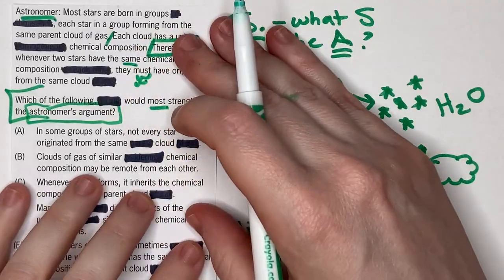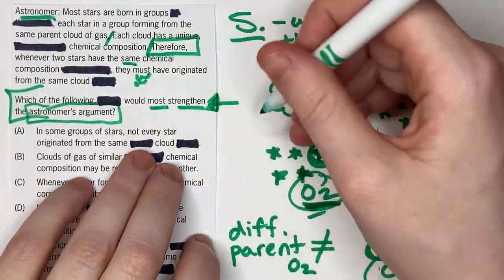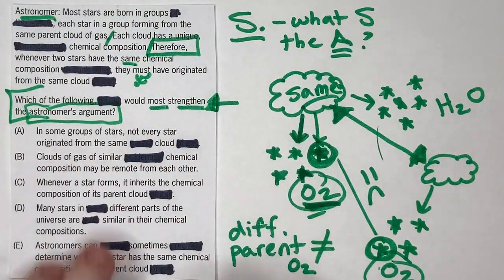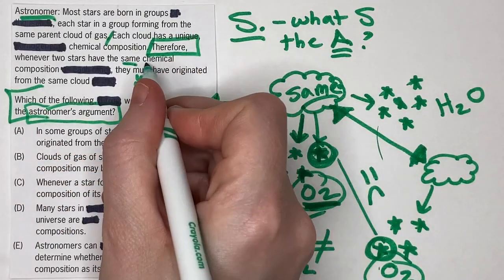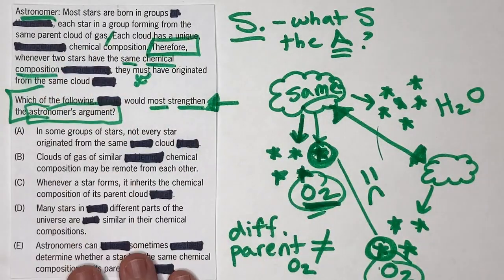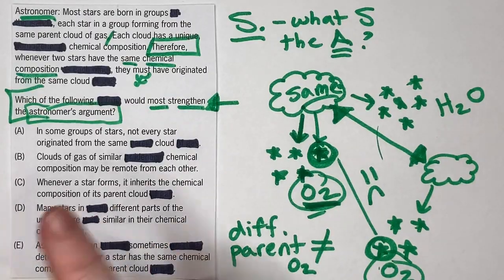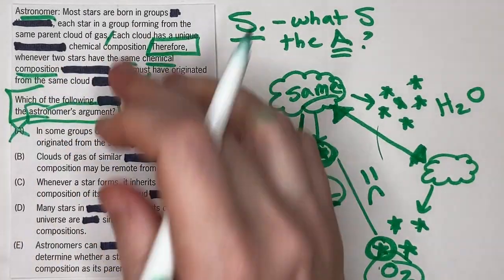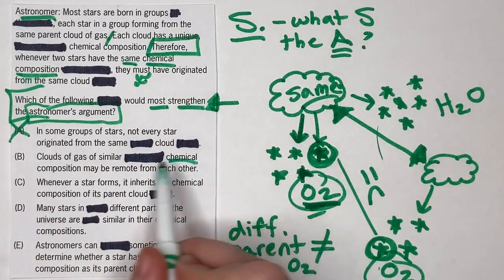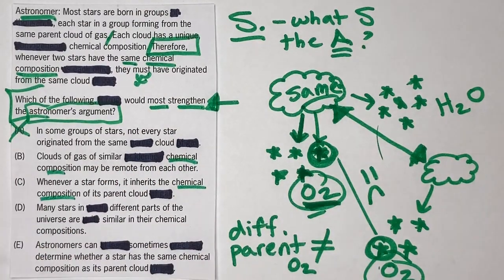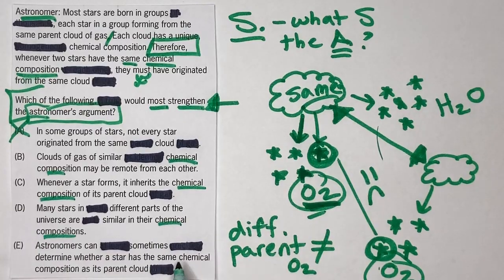Okay, so this might be tempting because we're talking about not originating from the same cloud, right? But specifically what this is leaving out is the idea of the chemical composition, right? That's really what we're here to strengthen. So this leaves that idea out. What's interesting is if we even do a quick scan, B talks about chemical composition, so does C, so does D, and so does E.